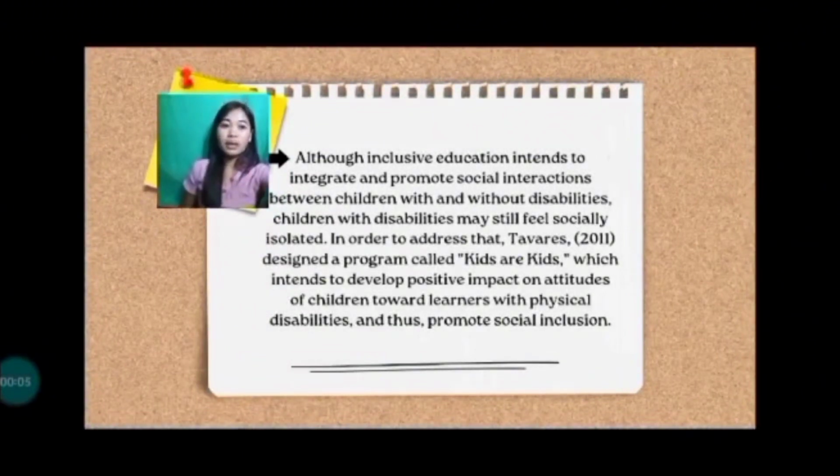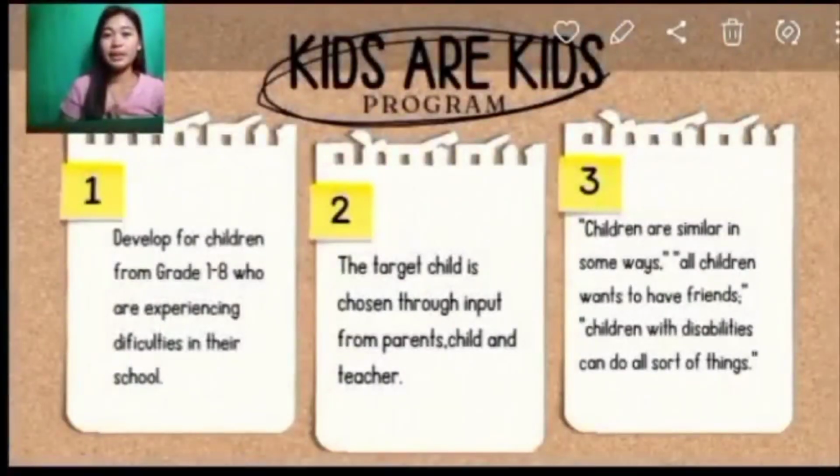Tavares 2011 designed a program called Kids Are Kids, which intends to develop positive impact on attitudes of children towards learners with physical disabilities and thus promote social inclusion. So, this is the Kids and Kids program. So, what is Kids and Kids program? Kids and Kids program provides family-centered holistic care to the community, enriching the lives of children and youth with special needs by helping them to reach their full potential.